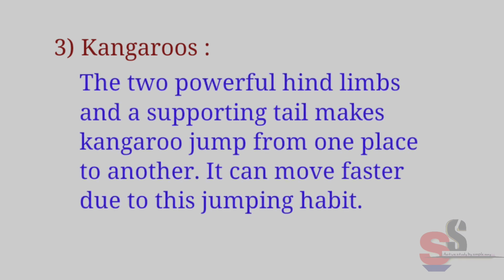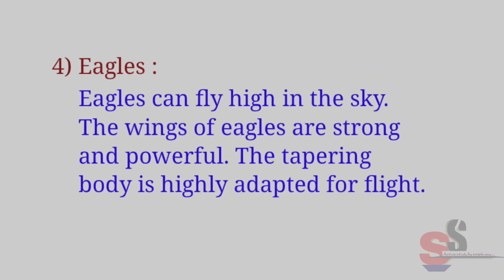Kangaroos. The two powerful hind limbs and a supporting tail make the kangaroo jump from one place to another. Eagles. Eagles can fly high in the sky. The wings of the eagles are strong and powerful. The tapering body is highly adapted for flight.